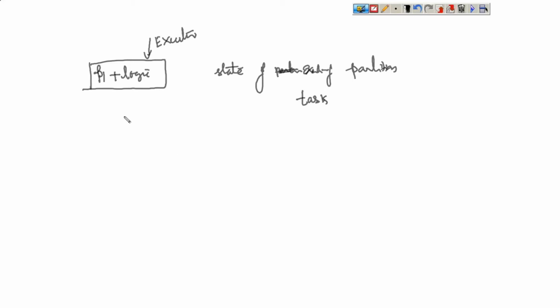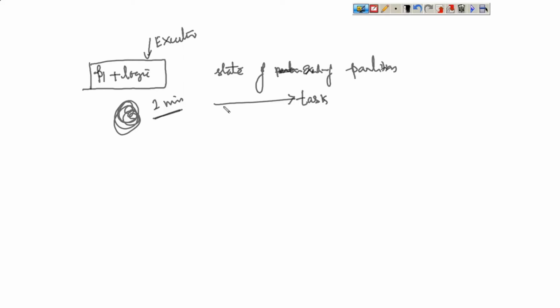Now the processing has started and is going on. Let us say the processing has taken 1 minute. In this 1 minute, what is the state of the data? The data is getting processed. The state is defined as something called a task here. What is a task? The state of execution of a partition is called a task. If we have only a partition and logic, and they are not getting executed, that is not called a task.